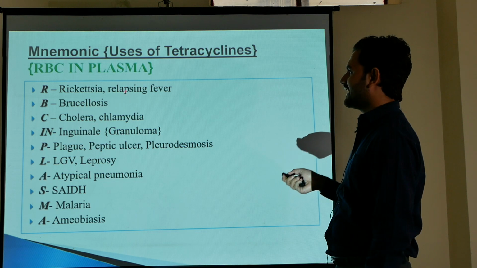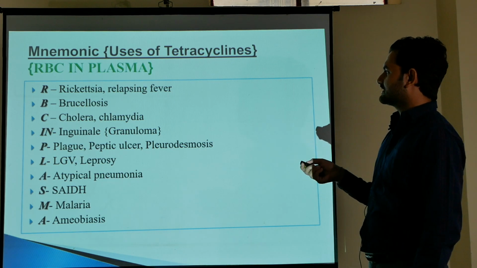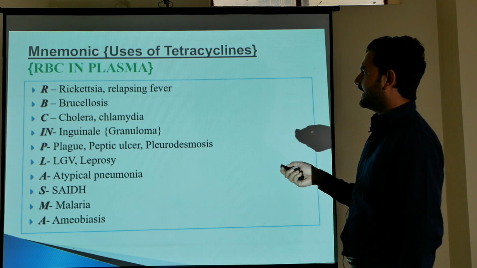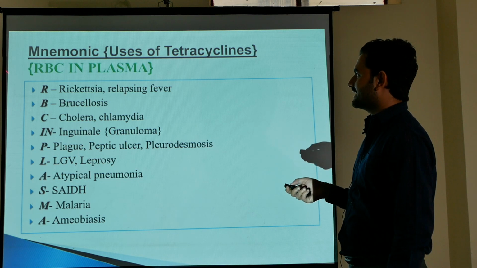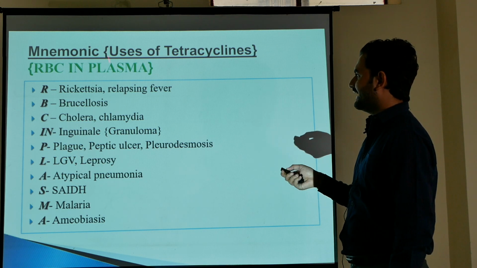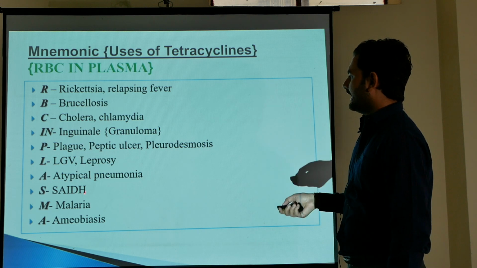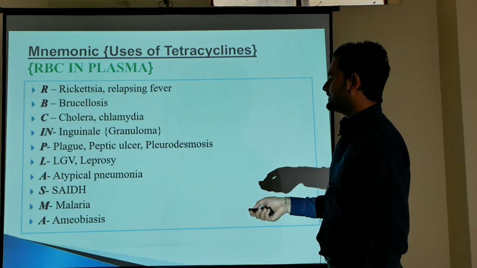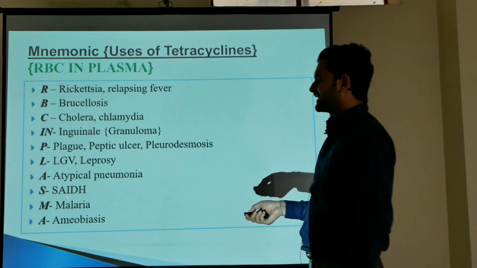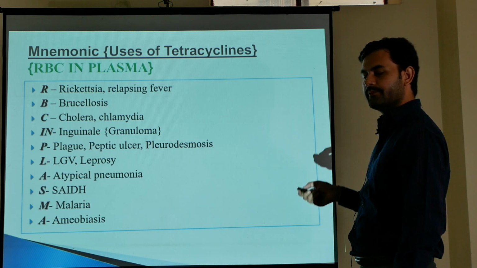R for rickettsia, relapsing fever. B for brucellosis. C for cholera and chlamydia. In for inguinal granuloma. P for plague and peptic ulcer. L for LGV and leprosy. A for atypical pneumonia. S for SIADH, that is not AIDS, that is SIADH, syndrome of inappropriate secretion of antidiuretic hormone. M for malaria and A for amoebiasis.